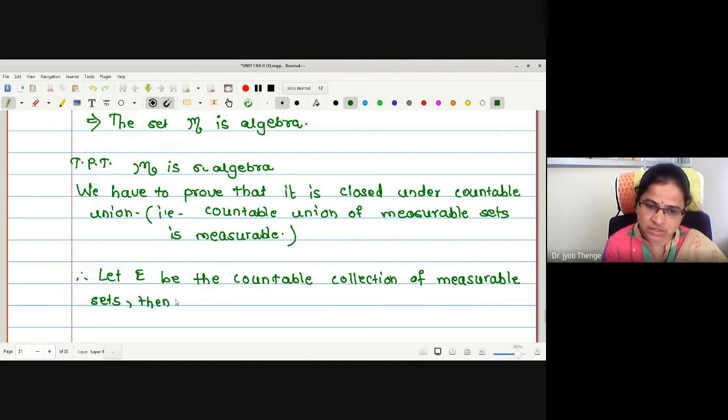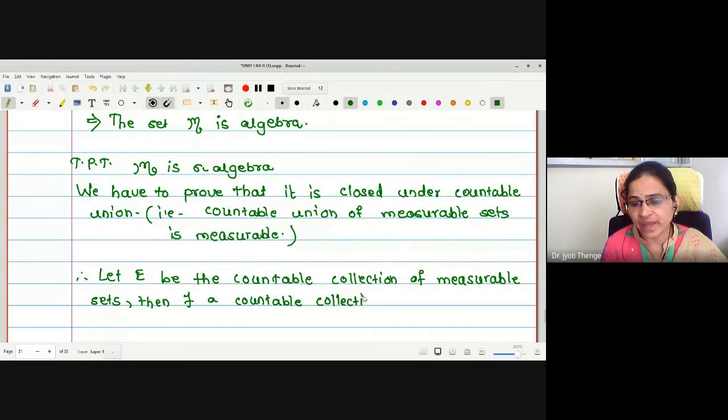Then there exists a countable collection of pairwise disjoint measurable sets En, that is, all disjoint sets we are considering.